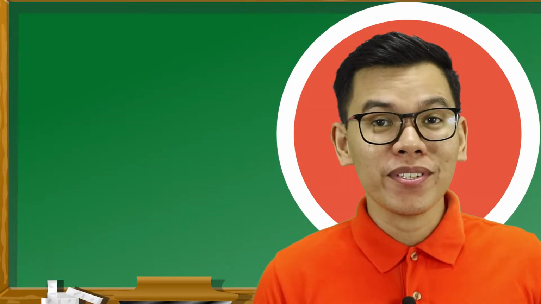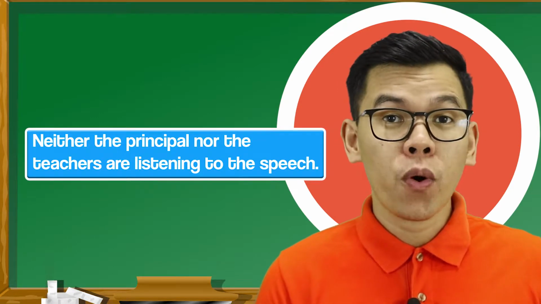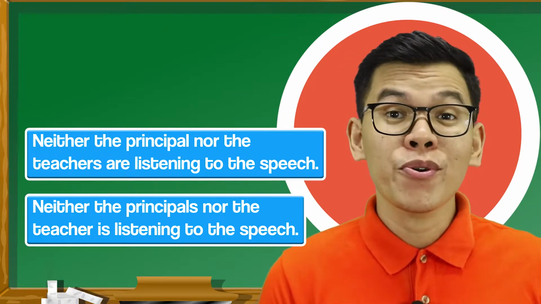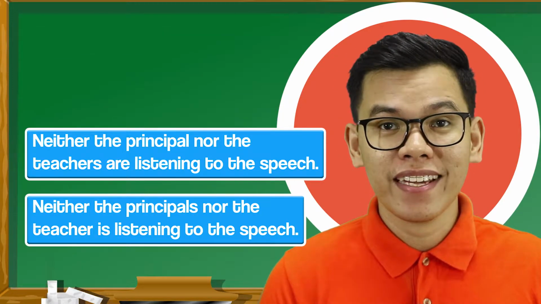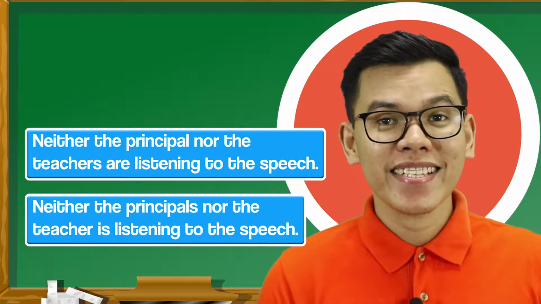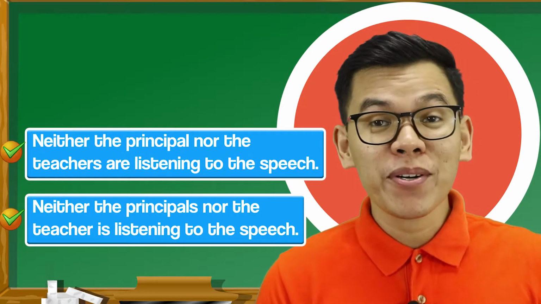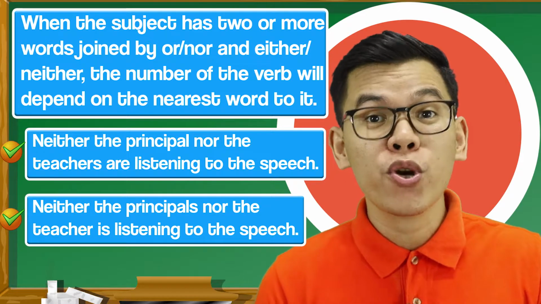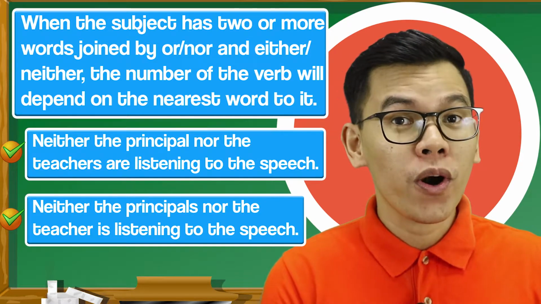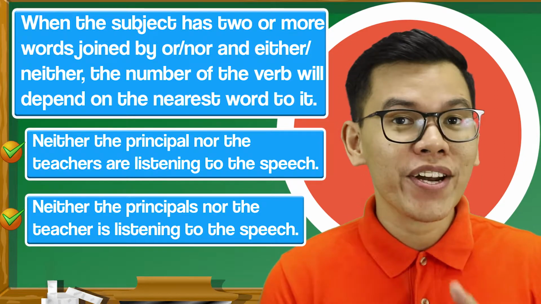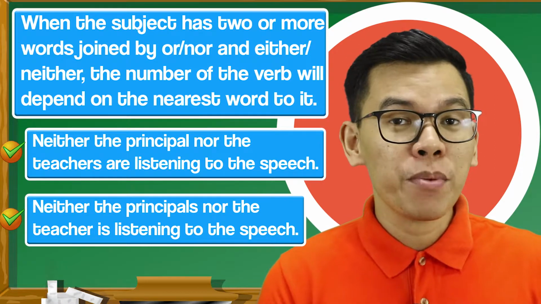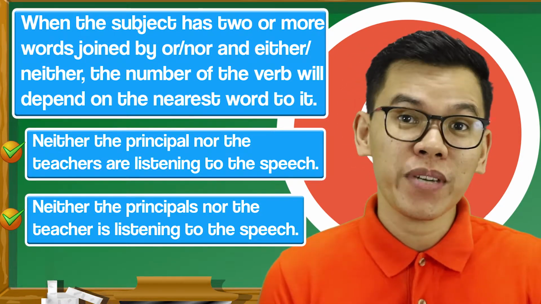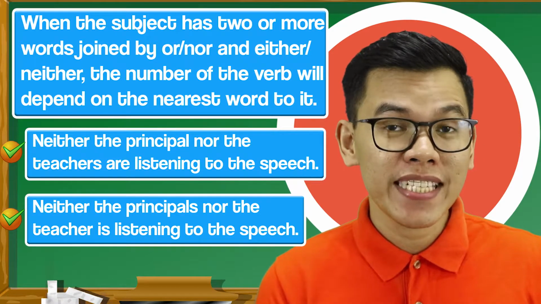Let's look at these examples. Number 1, neither the principal nor the teachers are listening to the speech. Number 2, neither the principals nor the teacher is listening to the speech. Which one do you think is the correct sentence? Actually, both of them are correct because according to the rule, when the subject has 2 or more words joined or connected by or, nor, and either or neither, the number of the verb should depend on the word nearest to it. Let's look at the first sentence.